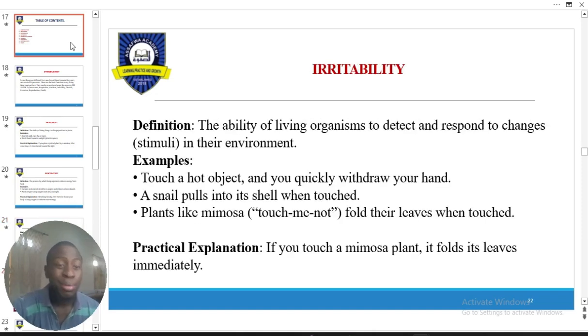Now, irritability. All through our life, we encounter changes, some that are in our favor, some that are not in our favor, right? It all matters how we respond to those changes. Is that not so? On cold days, we wear cardigans. On hot days, we wear light clothes. Nobody likes stress.